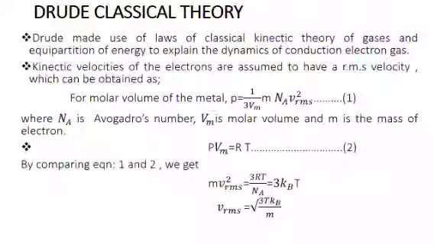So according to the laws of classical kinetic theory of gas, for the molar volume of the metal, the pressure experienced P is equal to 1 by 3 Vm into M into Na into v squared RMS, where Na is Avogadro number, Vm is molar volume and M is the mass of the electron. Drude also uses the ideal gas equation PVm is equal to RT. By comparing 1 and 2, the root mean square velocity of the electron is equal to root 3 kBT by M, where kB is the Boltzmann constant and T is temperature in absolute scale.